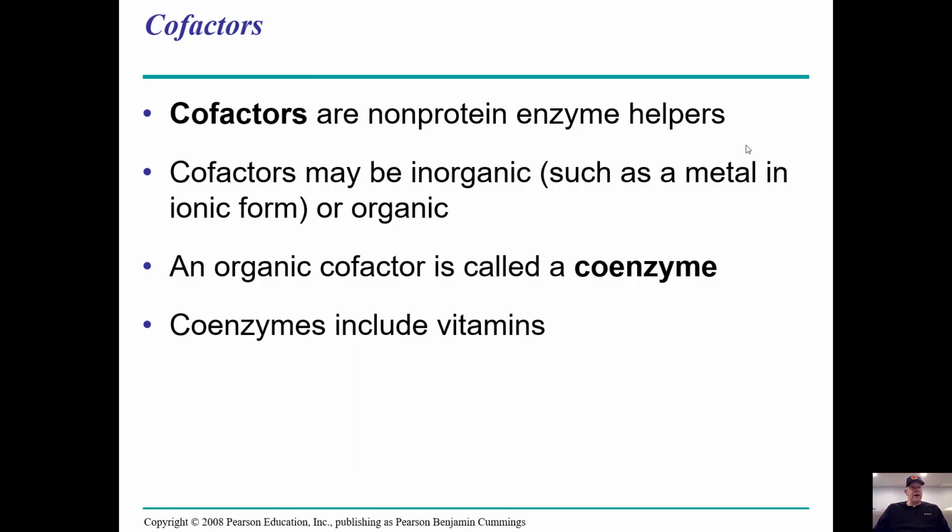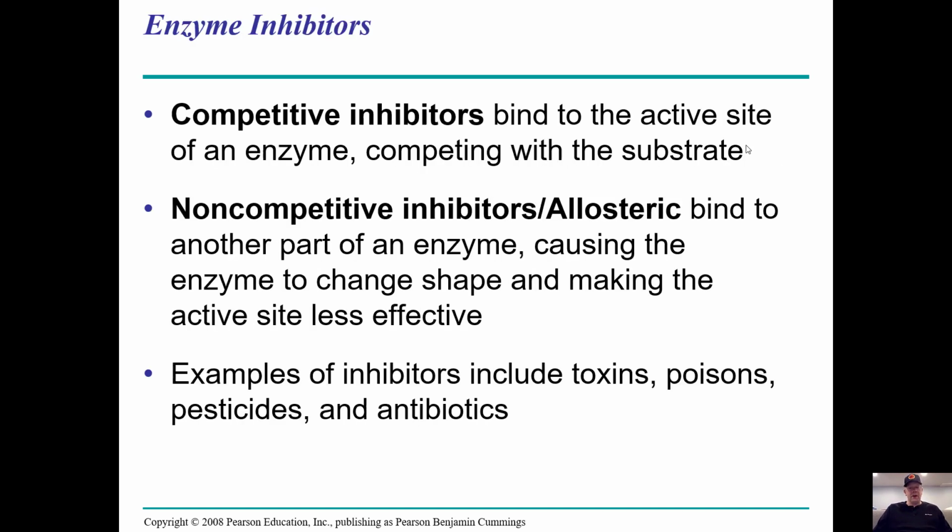There are these things called cofactors. They'll pop in here and there, but basically, we have things like coenzymes, which are vitamins that help reactions along. Cofactors are usually metals that help these reactions along. Basically a lot of things in your daily vitamin are cofactors. You don't need a whole lot, but you still need them. We have things called inhibitors, and they slow down the reaction rate. We have things called competitive inhibitors and allosteric or non-competitive inhibitors.